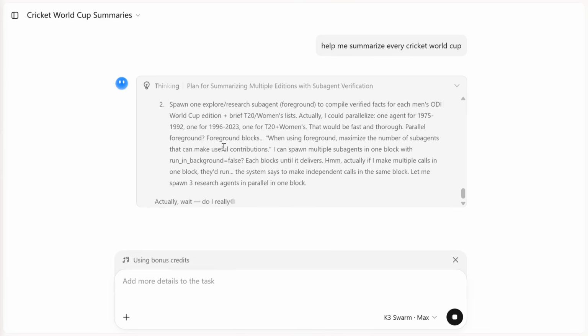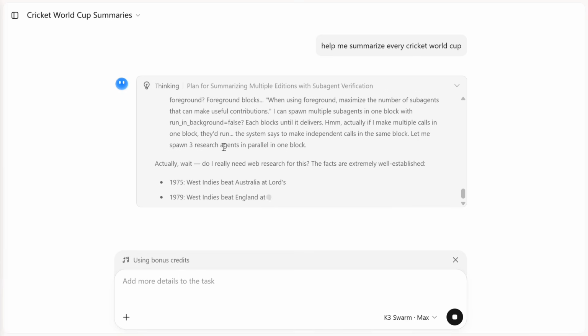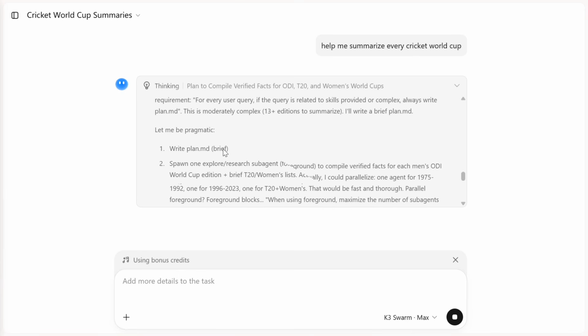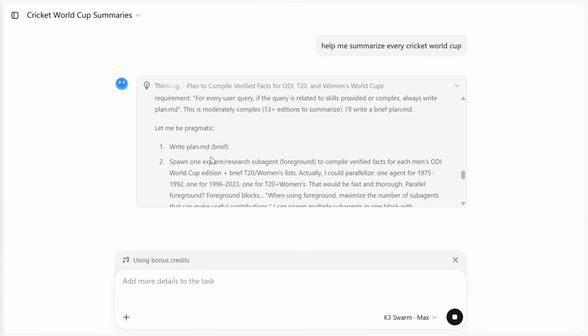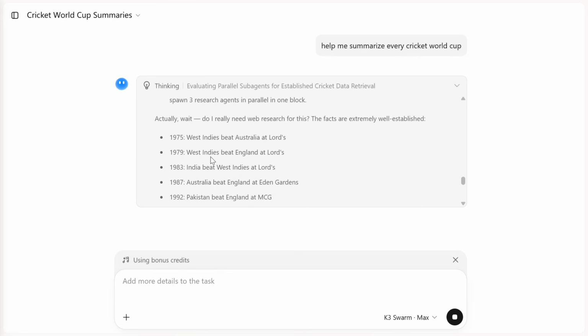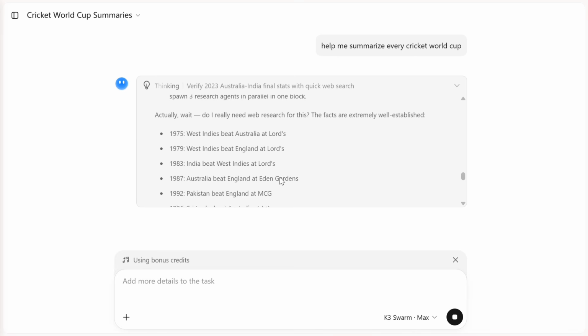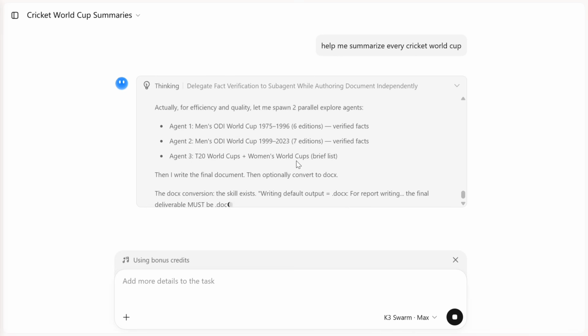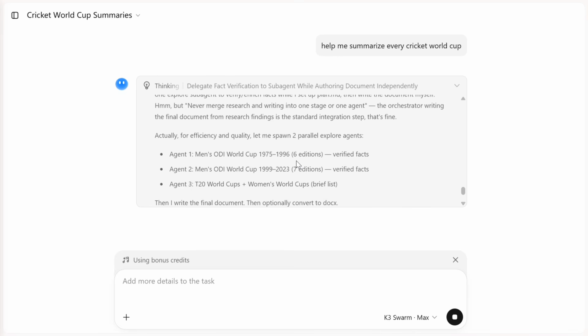As you can see, the way K3 Swarm is working is very different. Plan.md is getting created, and one explore research sub agent has been spawned by it. Actually, where do I need web search too? The facts are extremely well established. I'm enjoying how it is operating. Agent 1, Agent 2, and Agent 3.